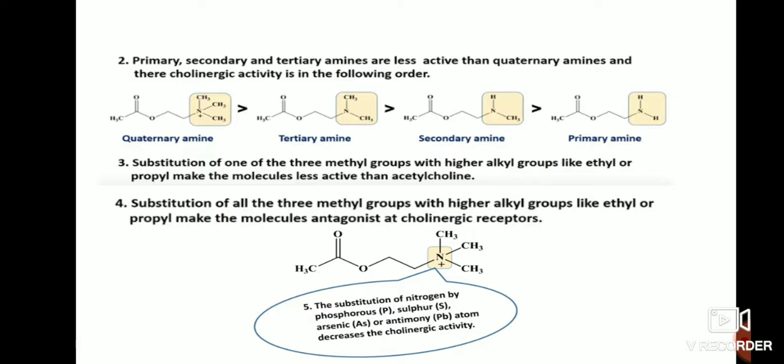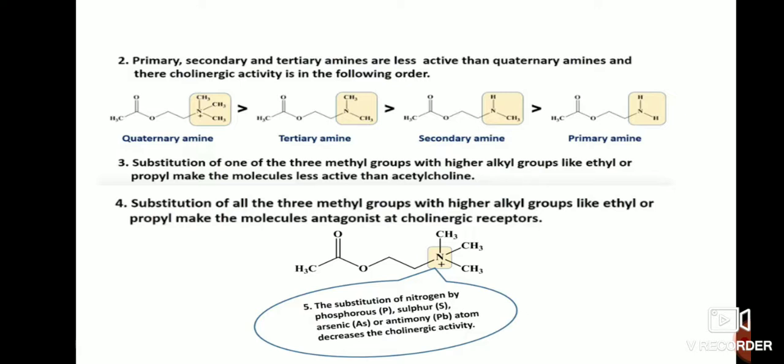Primary, secondary, and tertiary amines are less active than quaternary amines, and the order of activity is as follows. Quaternary amines having three methyl groups are more active when compared to tertiary, secondary, and primary amines.